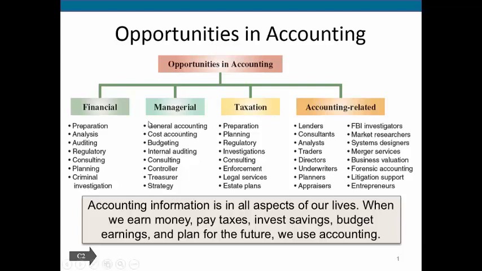The book does an excellent job of going through all of these, so I'm just going to touch on them. We have financial opportunities in accounting, and this is where you're typically looking at the people who are either preparing or working directly with your financial statements. You then have managerial opportunities, and this is typically looking at managers in a company who are using accounting information in order to help them run and make decisions for the company. You then have taxation. This can be people who work on preparing the taxes for a specific company, or you can look at the authorities and the governmental people who work on taxes.